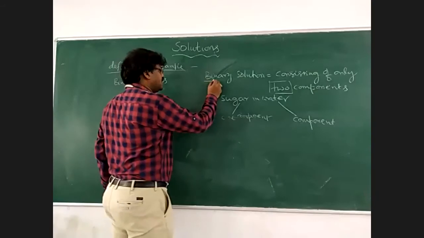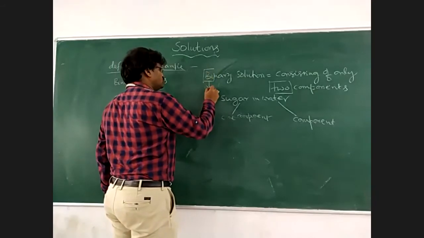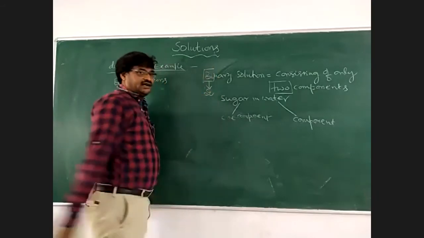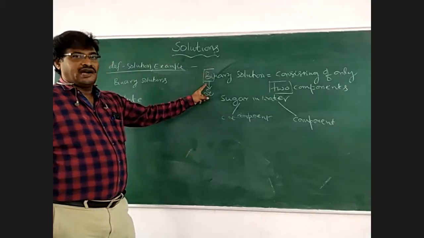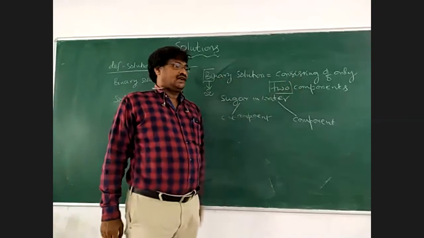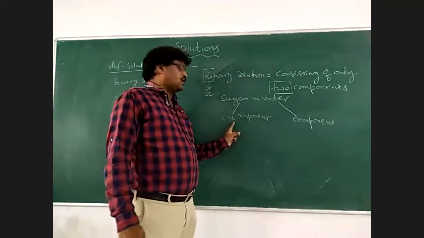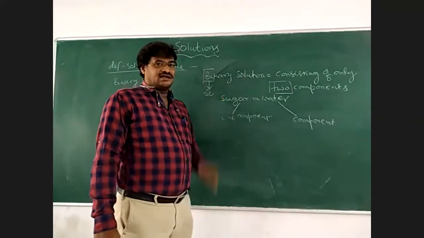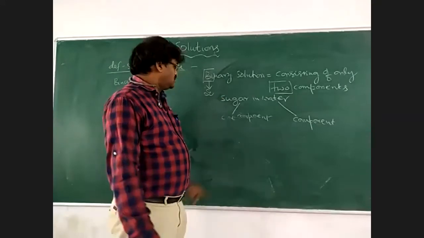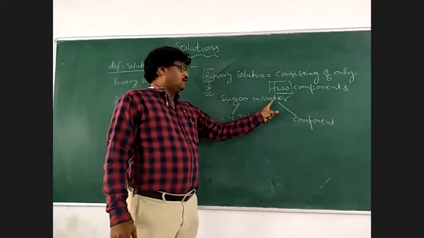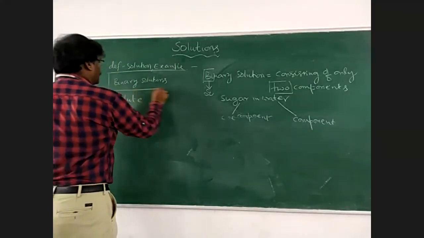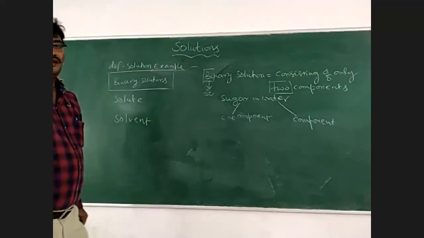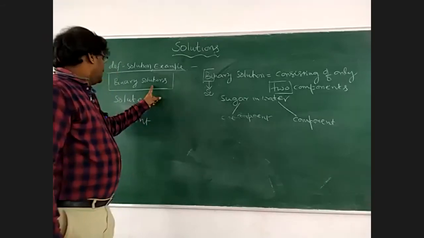Bi itself indicates the number 2. Therefore, binary solution means two component solution. A solution consists of only two components. Best example, sugar solution, in which sugar is one component, water is another component. Therefore, binary solution is completed.